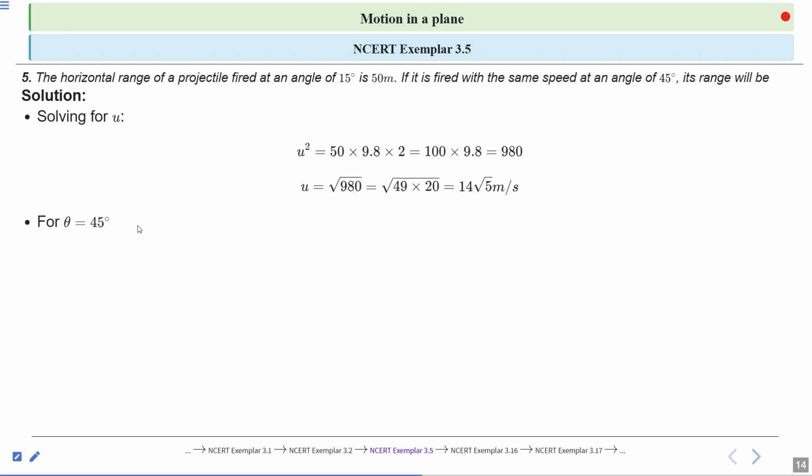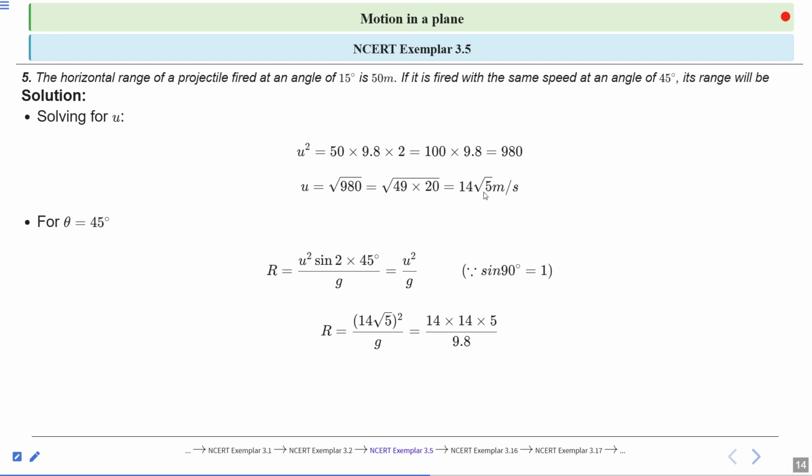For theta 45 degrees, in the next case the angle is 45 degrees. Now again substitute all the given terms in the formula of the range. So R is equal to u square sine 2 into 45 degrees divided by g. Sine 90 is 1. So the remaining term is u square divided by g. This is the range, so R is equal to u square divided by g.